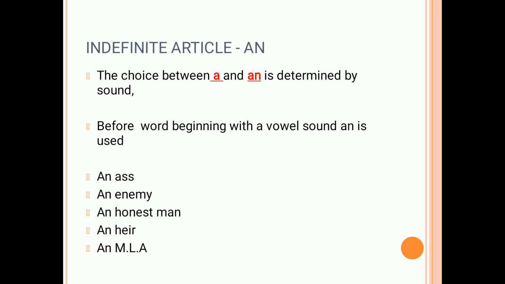Indefinite article an. Now, we will be using an in front of a word that has a vowel sound, like an ass. It has an a sound, ass. A says a. An enemy, an e sound. An honest man. Now, honest has an h in front of o. So h is a consonant, but the h sound is silent, so the o sound is coming. We don't pronounce it as h-onest, we pronounce it as onest. So an honest man. An heir, an MLA, an e sound is coming, so we use an in front of MLA.